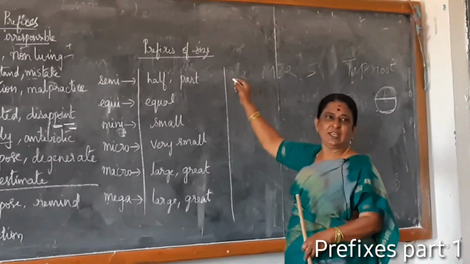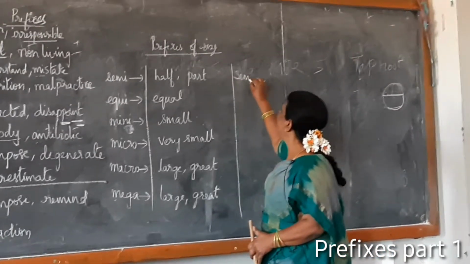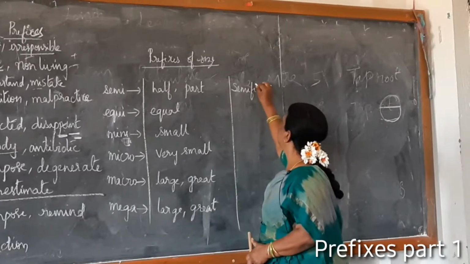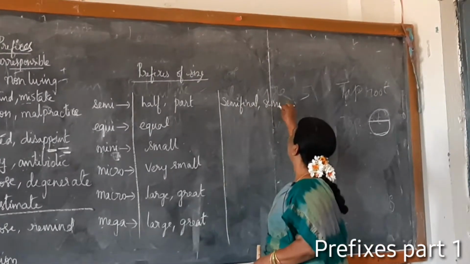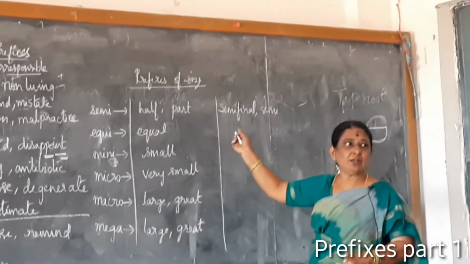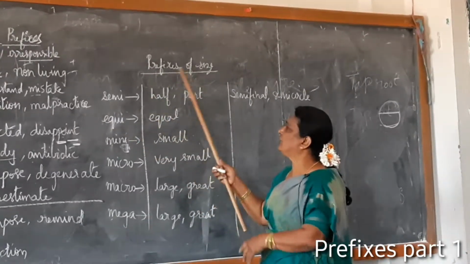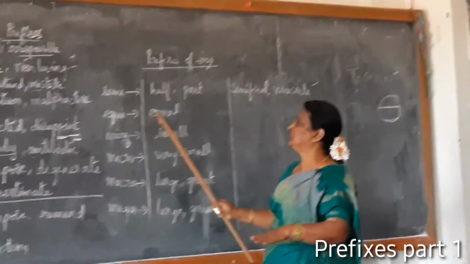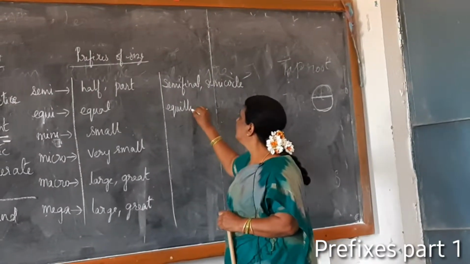Can you give any example for this semi? Semi-circle, semi-final. Very good. Semi-final means semi-final examination or semi-final match. Next one, equi. According to size, equal distribution, equal size: equilibrium.